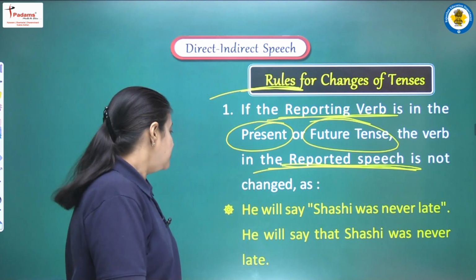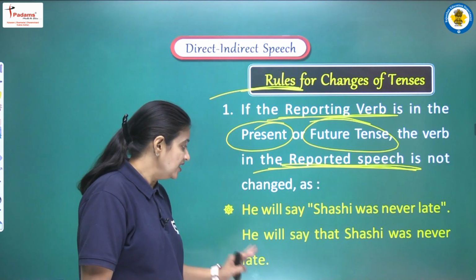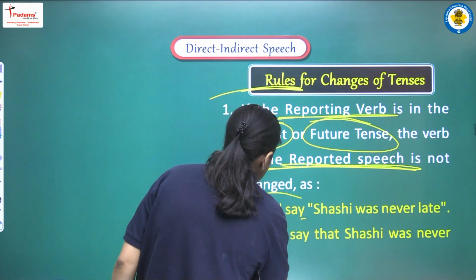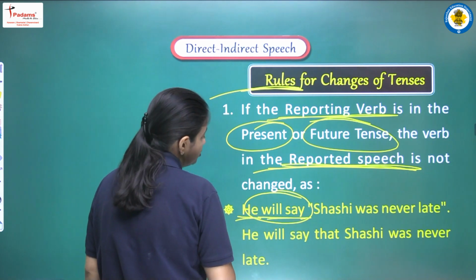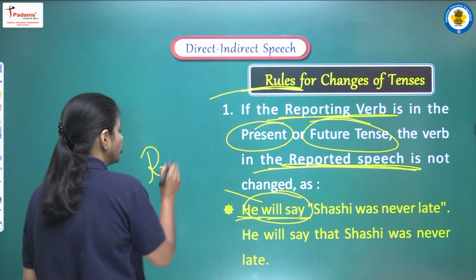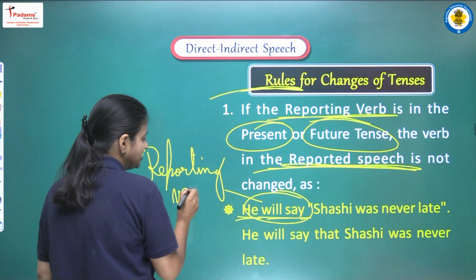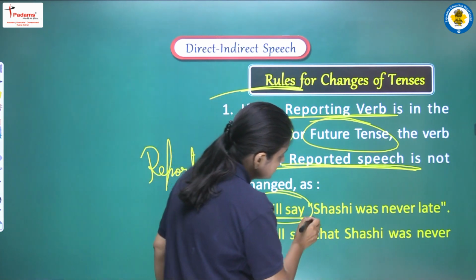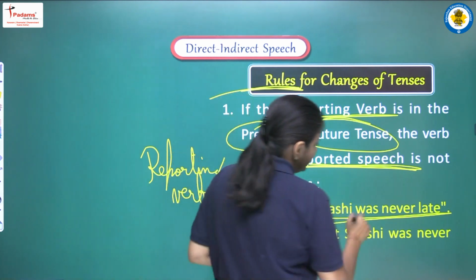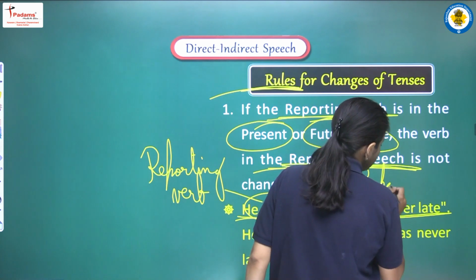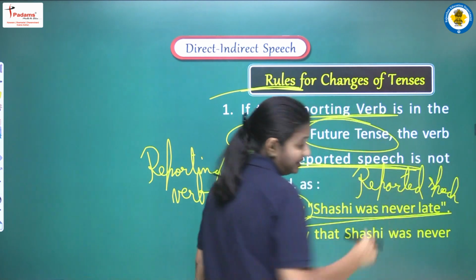So let's read. The sentence is, he will say, "Shashi was never late." So here students, we can see that we have two parts. This is our first part in which we have "he will say". This part is known as the reporting verb, we can say, reporting speech we can say, and this second part, which is inside inverted commas, between inverted commas, this second part is known as reported speech. Right? So this thing we have discussed in the previous video in a very detailed manner.